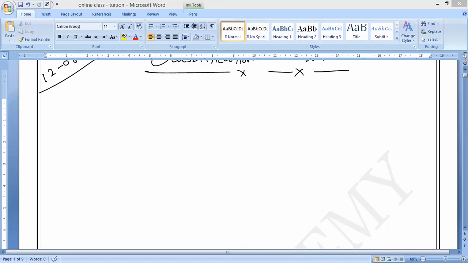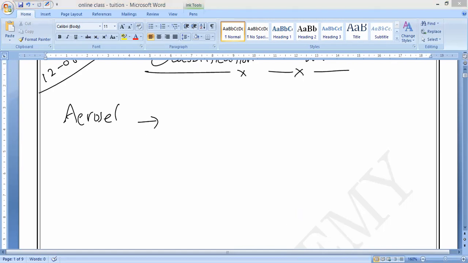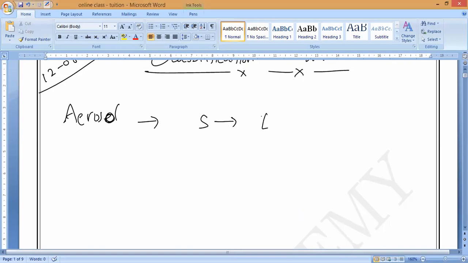So, for aerosols in which a solid is dispersed in a gas, which is the example? Anybody? Smoke. Aerosol in which a solid is dispersed in a gas, the example is smoke. Understand, all of you? Yes, sir. That is what you have to remember. So, a solid is dispersed in a gas medium. The example is smoke.